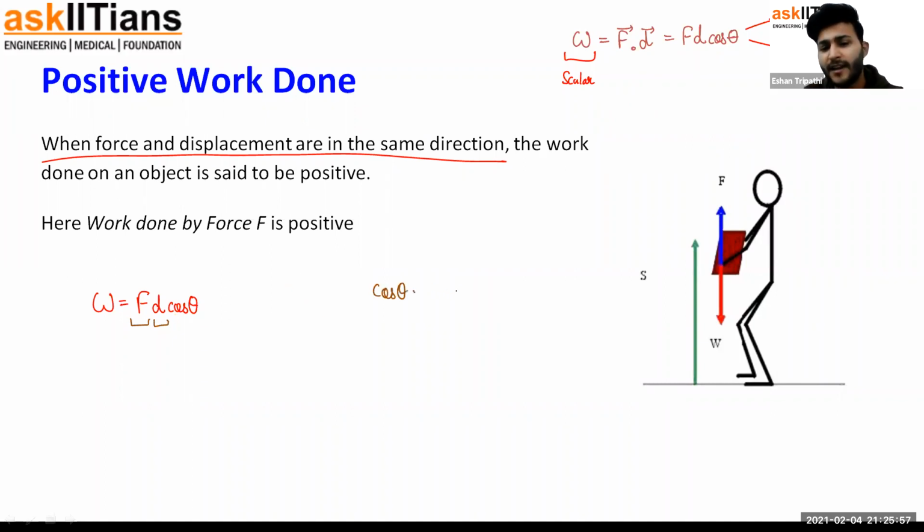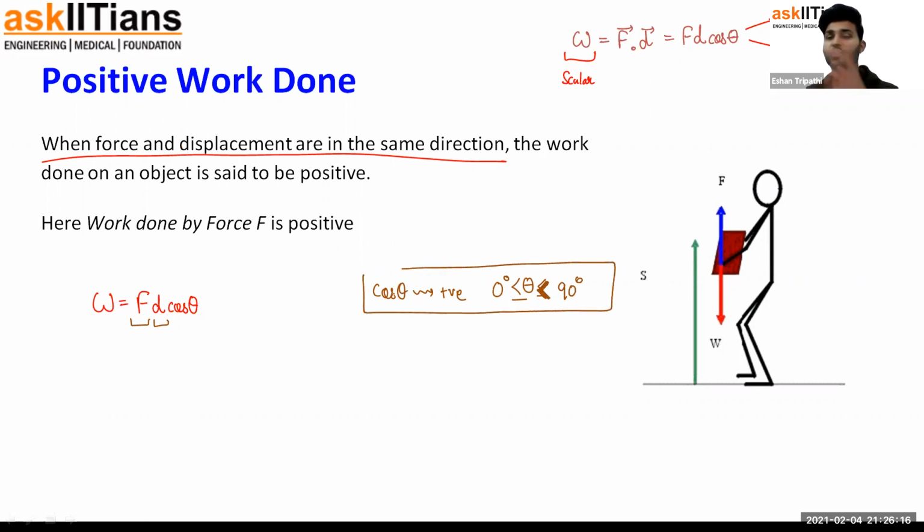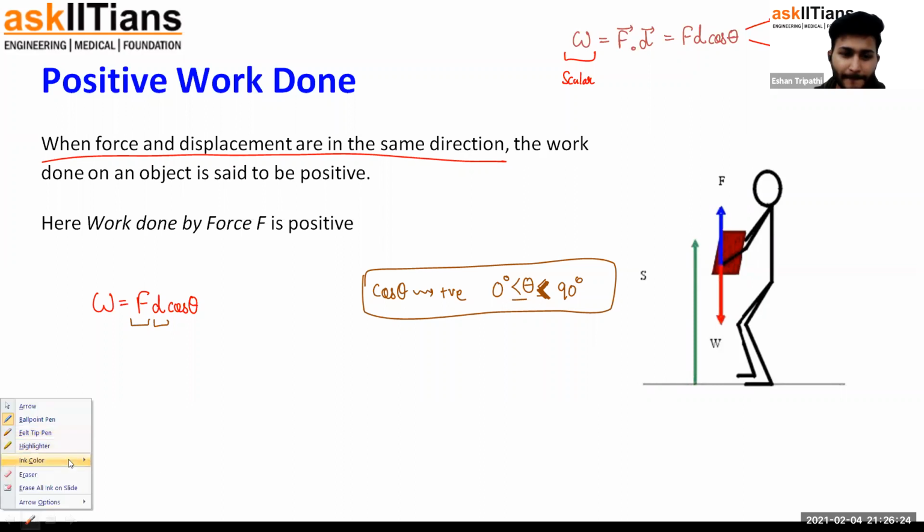So guys, cos theta is positive for which values? Cos theta is positive when theta is between 0 degree and 90 degree. Basically, as long as theta is acute, the angle between them is acute, it's going to be positive work done. Let's draw some pictures to understand this.